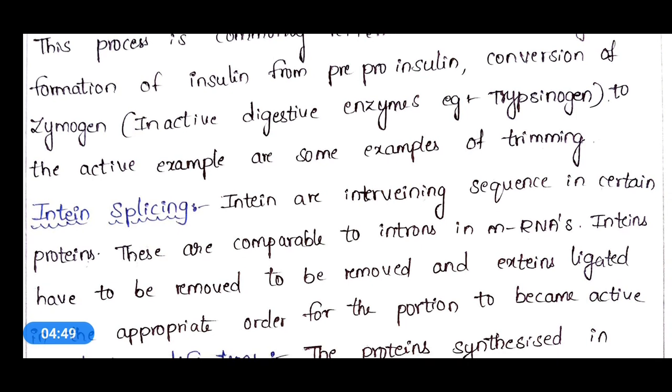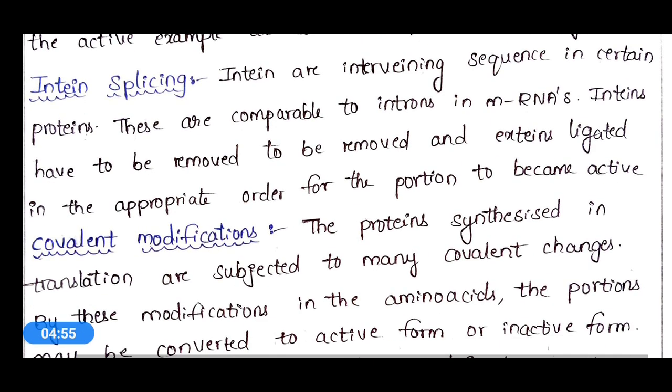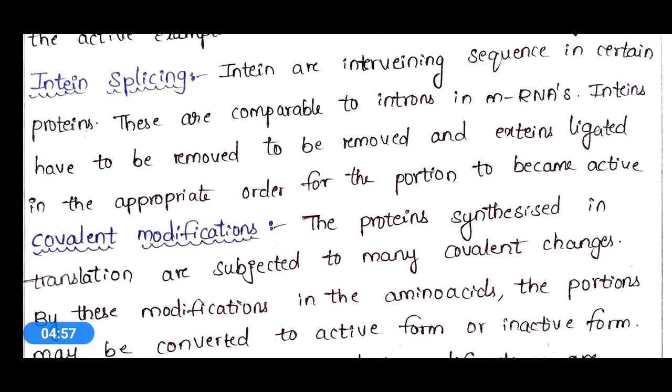Another example of trimming is intron splicing. Introns are intervening sequences in certain proteins, comparable to introns in mRNA. These introns have to be removed and exons ligated in the appropriate order for the protein to become active.